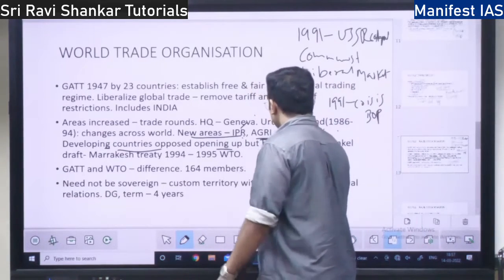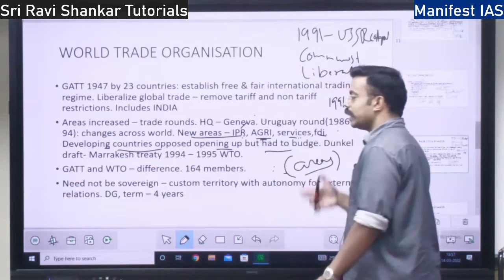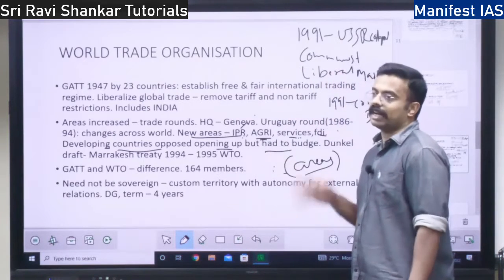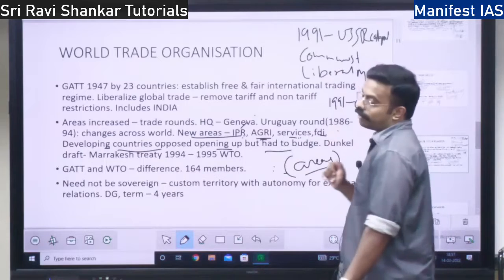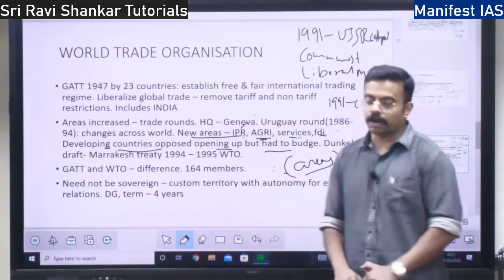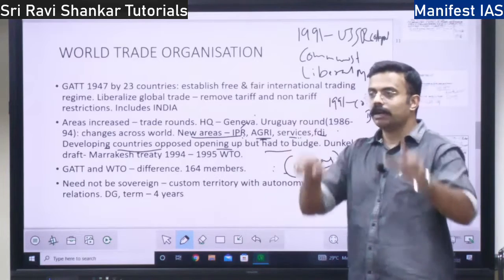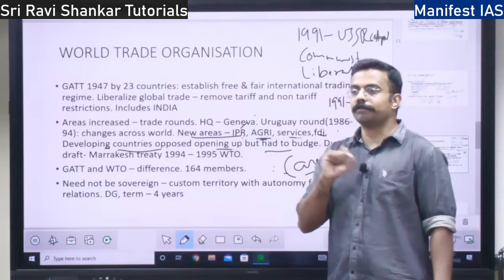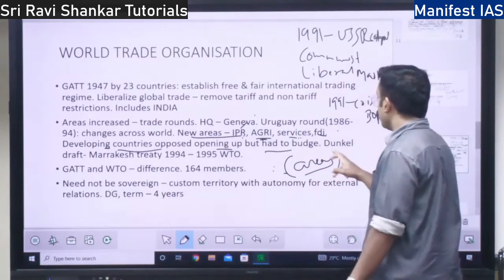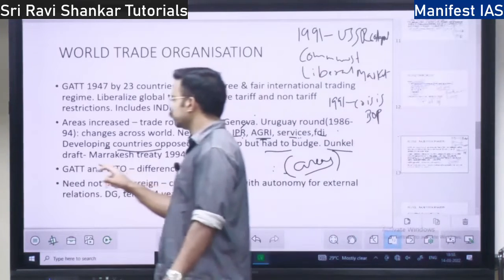When the developing countries were pressurized, they agreed, and a draft was formed before the World Trade Organization. A draft means a rough agreement, a rough paper. That paper is called the Dunkel Draft.